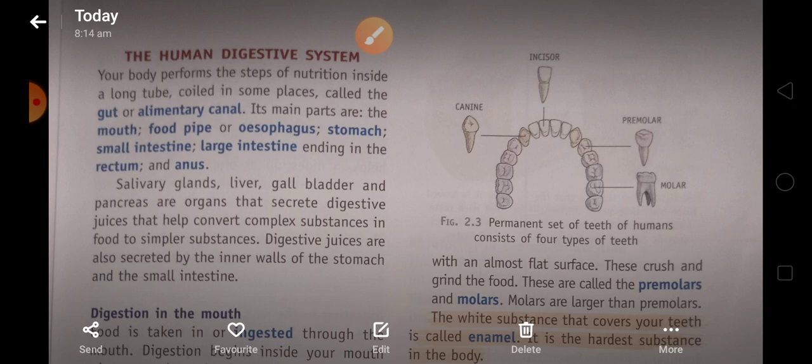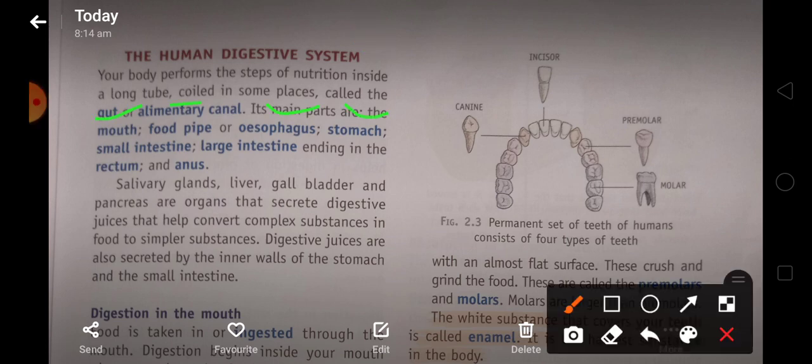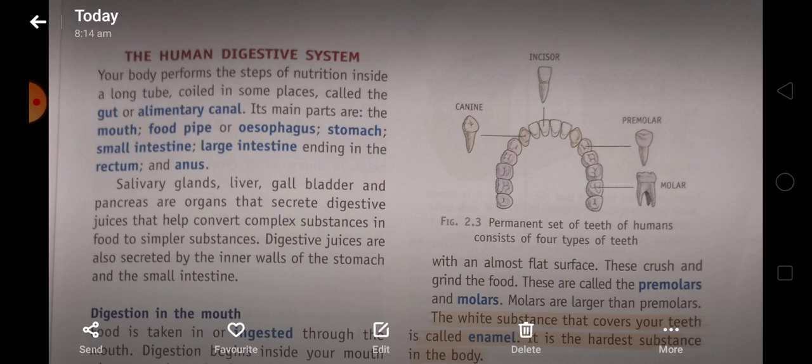It has many parts. First is the mouth, second the food pipe, that is the esophagus, then the stomach, small intestine, large intestine, and then the rectum, and then the anus. So our digestive system begins with the mouth and ends at the anus, which is used for excretion, that is, to remove the solid waste from the body.